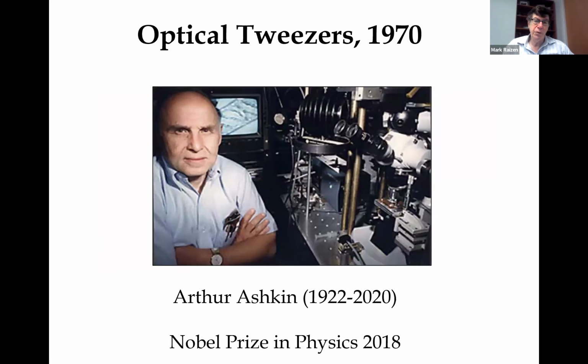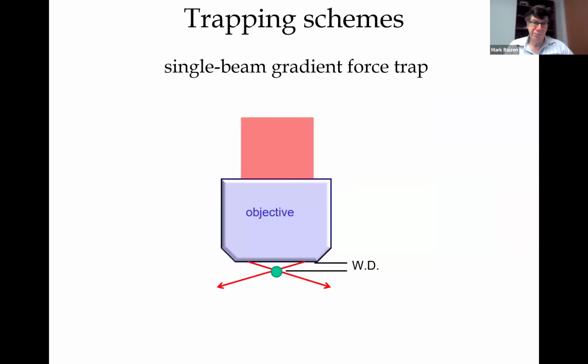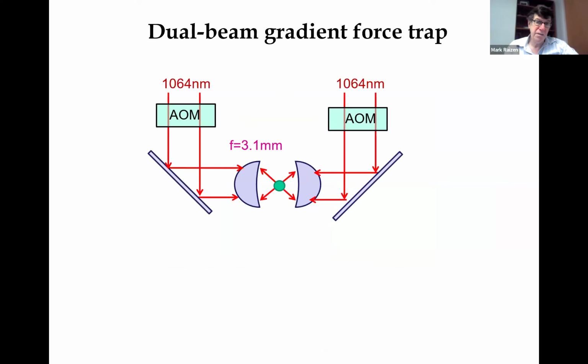Let's move forward to 1970 with the work of Art Ashkin, who invented the optical tweezer, which is used widely in physics and in biophysics and biology. The most common trapping scheme is a single beam gradient force trap, which takes a microscope objective and focuses it over a very short distance to a small spot size and can trap little particles in water. We wanted to trap in air because that's an easier starting point.